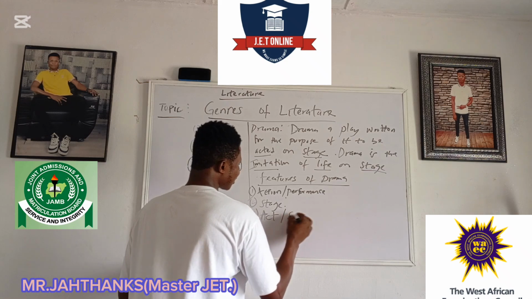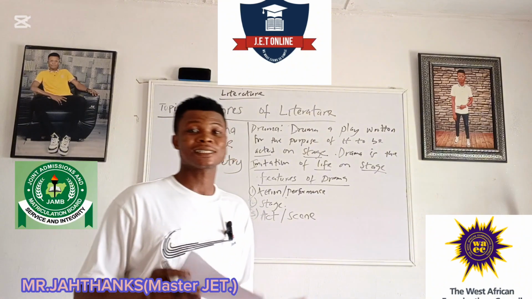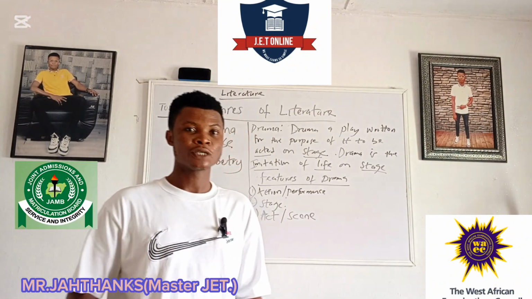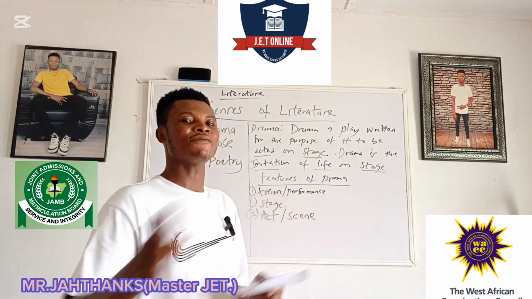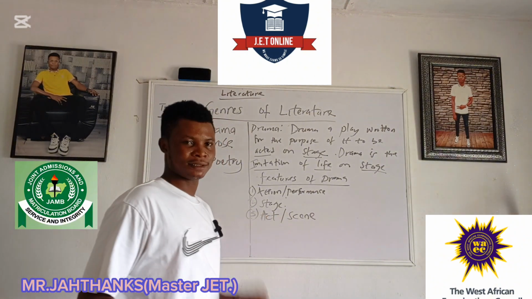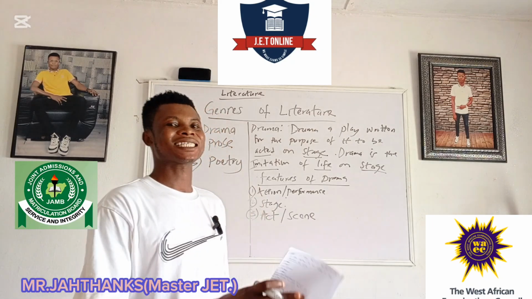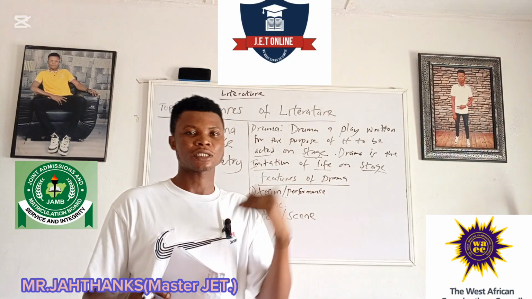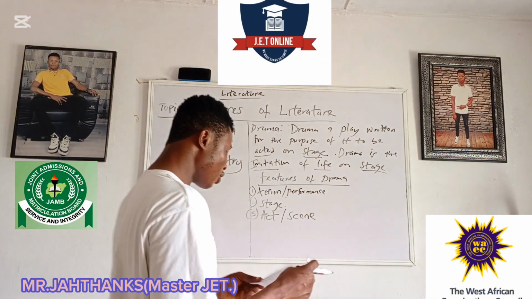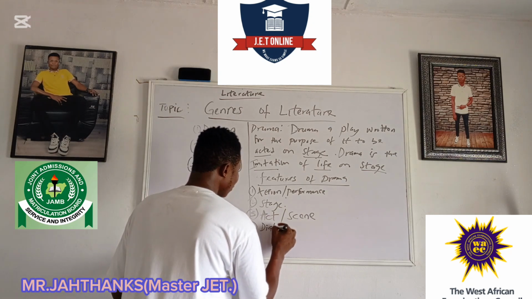Now let's look at another one, which is very important, which is act and scene. Basically this feature is best seen in a drama text, that is a text that is written already for the purpose of it to be acted on the stage. So there should be the breaking down of events, the breaking down of the plot of the drama into what we call act and scene. So drama is arranged in the sense of act and scene. You have act 1, scene 1, act 2, scene 2, depending on the playwright, depending on the arrangement of the playwright. And number 4 peculiarity in drama is what we call dialogue.